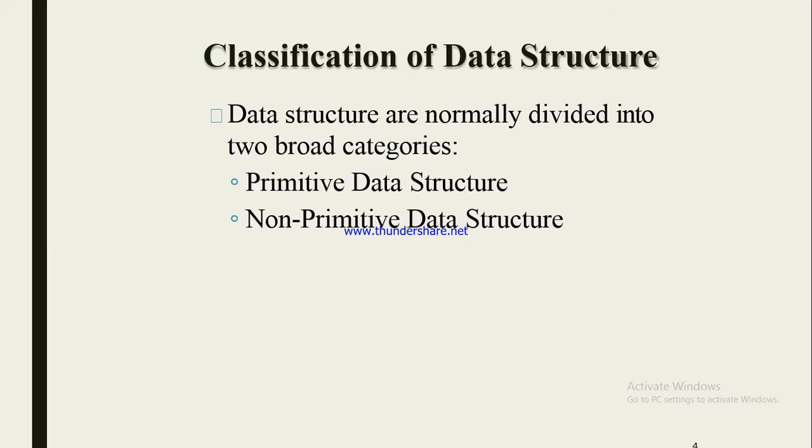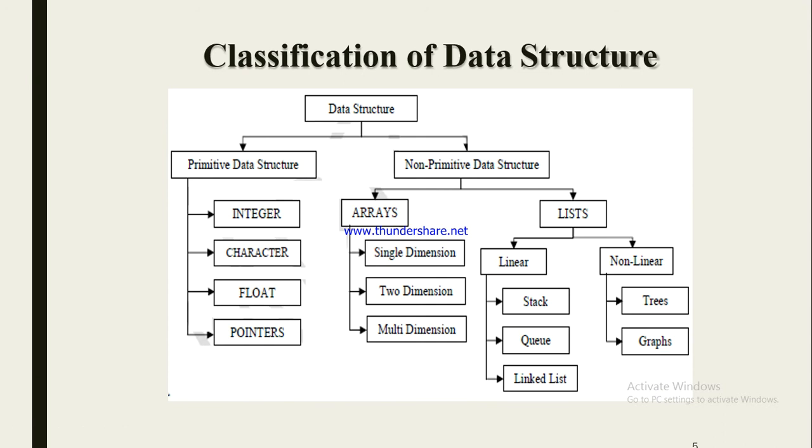Okay. Now classification of data structure. Data structures are normally divided into two broad categories. First one is primitive data structure, second is non-primitive data structure. So, classification of data structure based on figures. This is the most important figure, so you have to note it down and always remember this figure for data structure. There are two types of data structure: primitive and non-primitive.